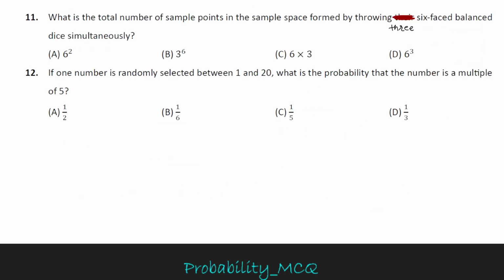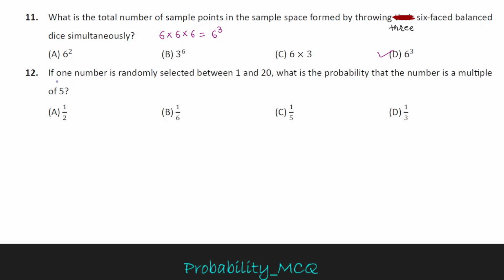Question number 11. What is the total number of sample points in the sample space formed by throwing three six-faced balanced dice simultaneously? Okay, when three dice are thrown simultaneously, the total number of outcomes equals 6 into 6 into 6, which equals 6 cube. So the answer is D. Option D is the correct option.